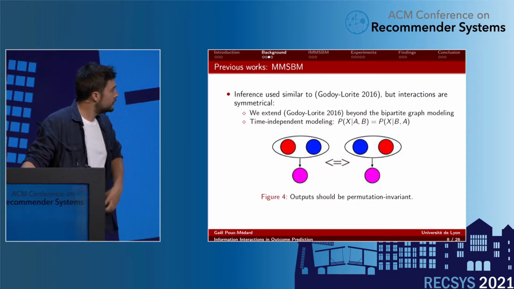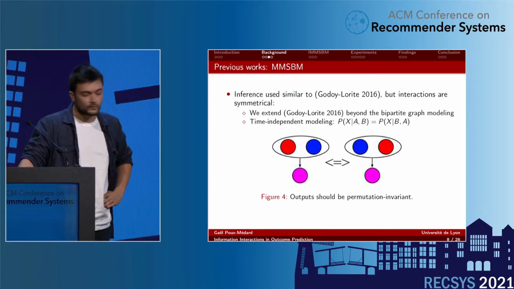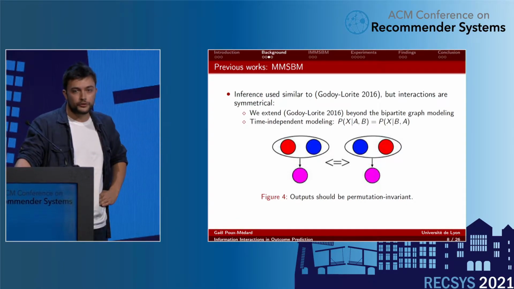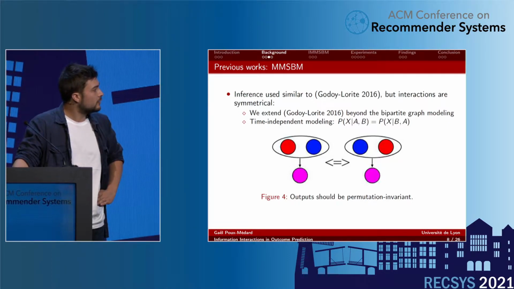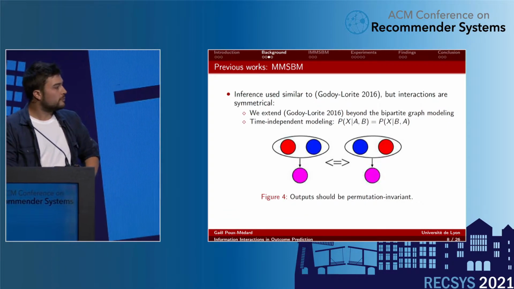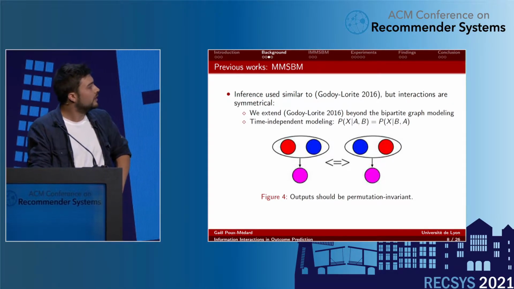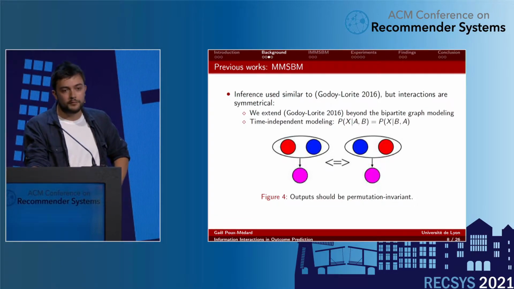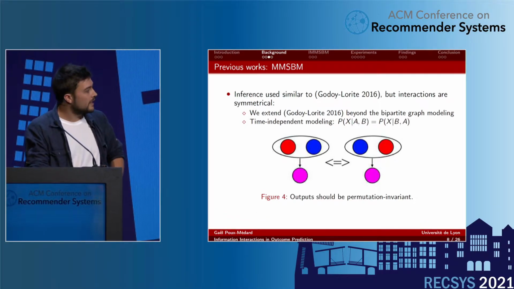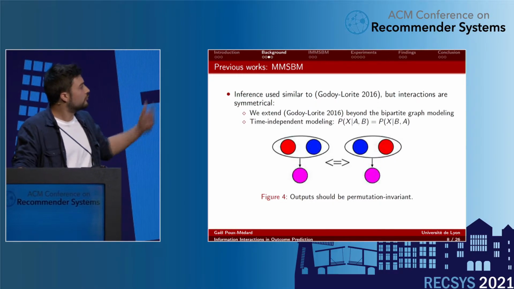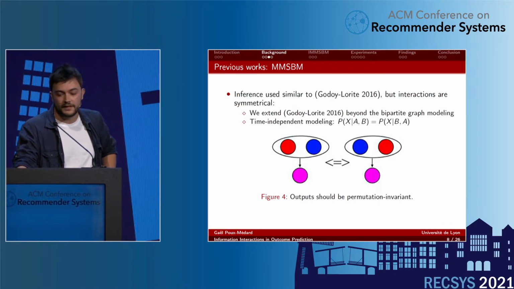To do so, we use a well-known model, the mixed membership stochastic block model, and we make a modified version of it. Since we're considering an unordered set of entities in our prediction, we want our model to be permutation invariant, since the order doesn't matter. Concretely, we want the probability of X given a pair A and B to be the same as the probability of X given a pair B and A. So we developed an EM algorithm, an expectation-maximization algorithm, building on previous work, especially Godoy-Lorite et al. 2016.